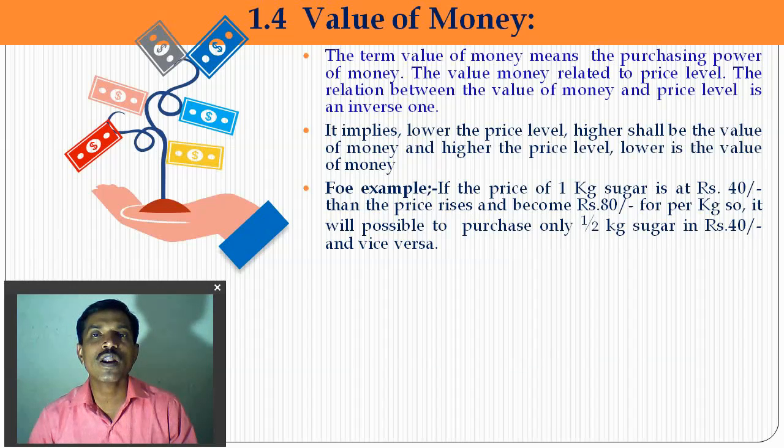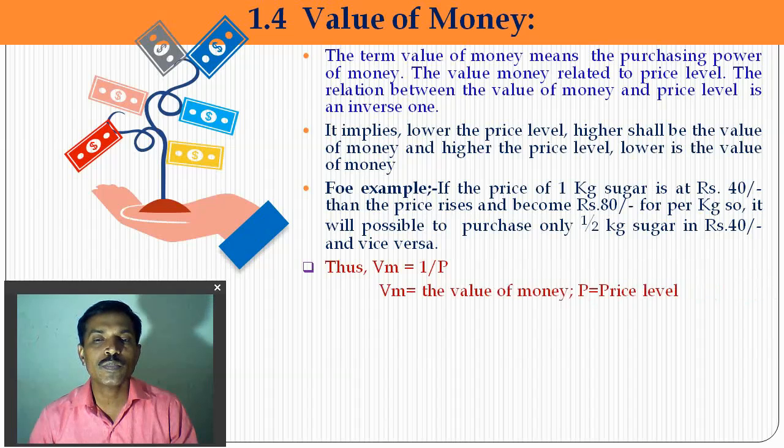When the price level increases, the value of money falls, and when the price level falls, the value of money increases. Thus the value of money is expressed in equation form: the value of money Vm is equal to 1 upon P, where Vm means the value of money and P means the price level.